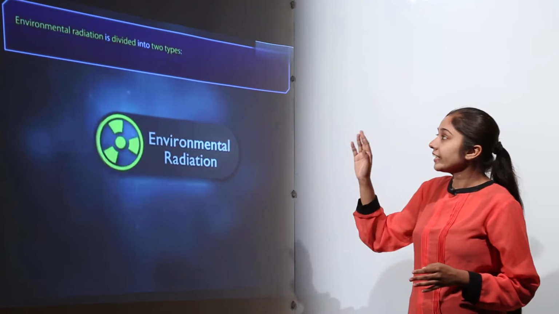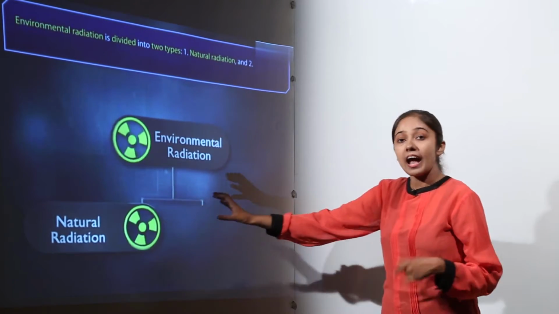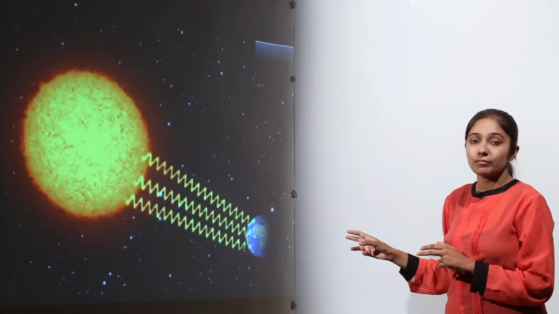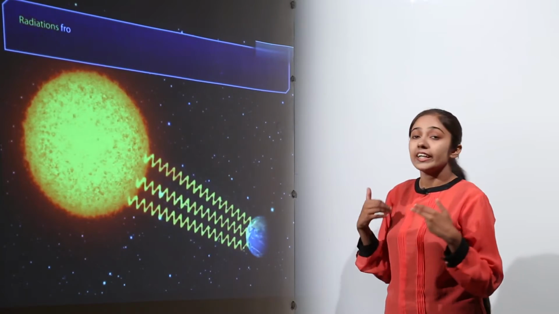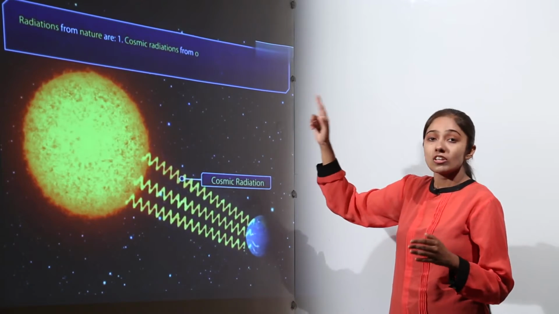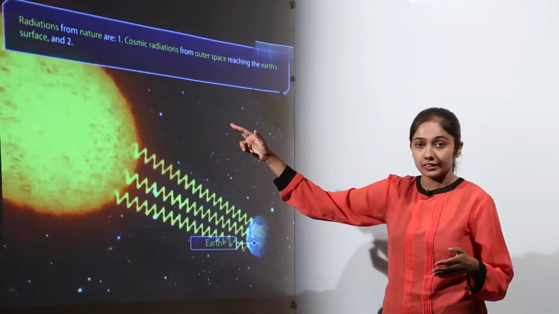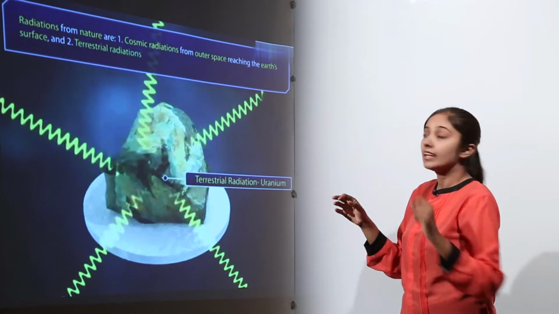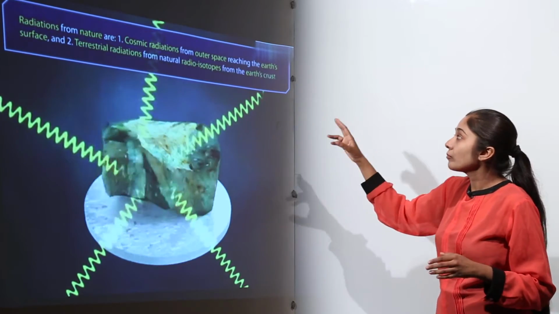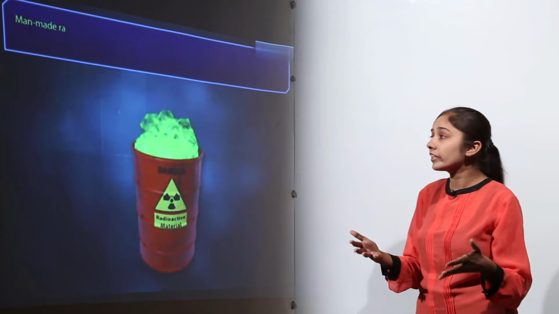Now, environmental radiation is divided into two types. We have natural radiation and then we have man-made radiation, right. So, we will discuss them one by one. When we talk about natural radiation, the radiation from nature are cosmic radiations, which are from outer space reaching the earth's surface, right. That is why the word cosmic is there. Secondly, we have terrestrial radiation from natural radioisotopes from the earth's crust. These are the terrestrial radiation. You can also call them background radiations.